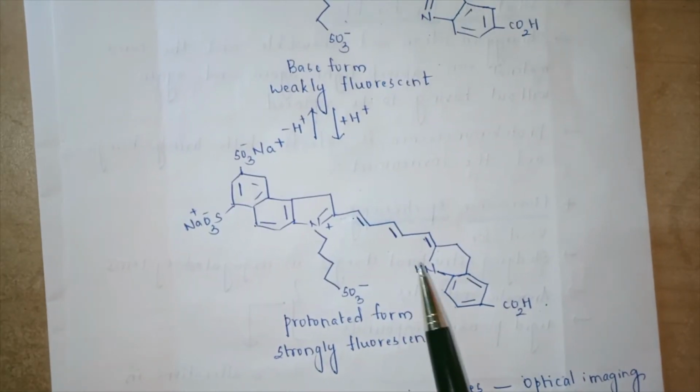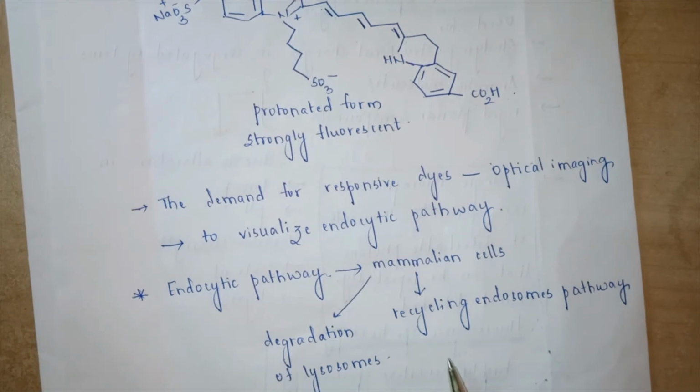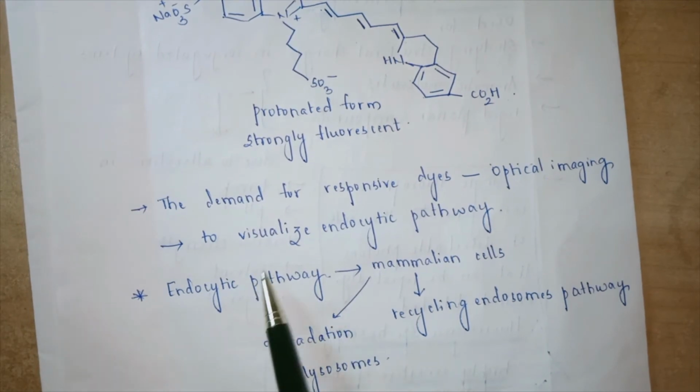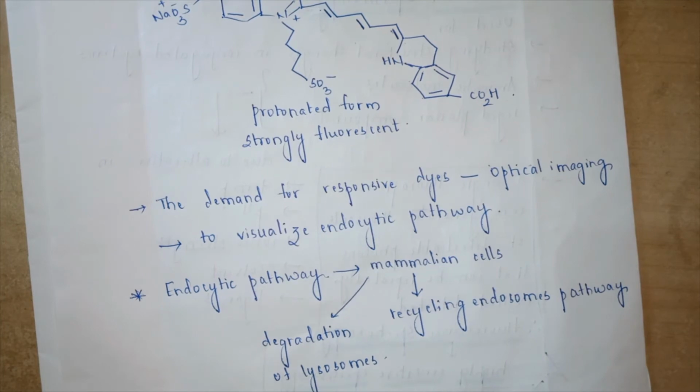Such kinds of dyes are used to understand endocytic pathways. These endocytic pathways are used to understand and visualize the pathways related to degradation of lysosomes or recycling of endosomes.